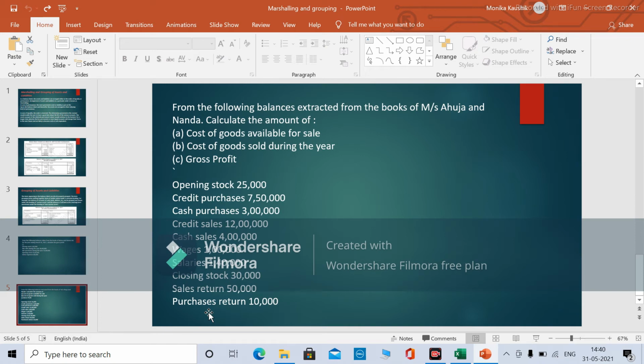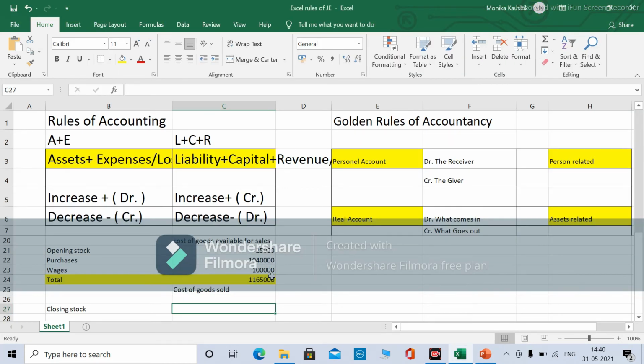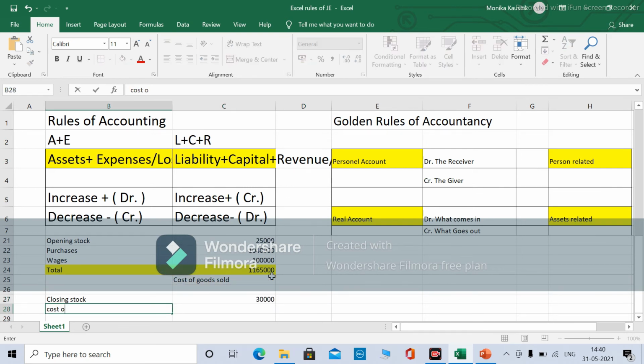Closing stock we always deduct to find out the cost of goods sold. So closing stock is 30,000. Let's deduct it. Equals to this minus this.